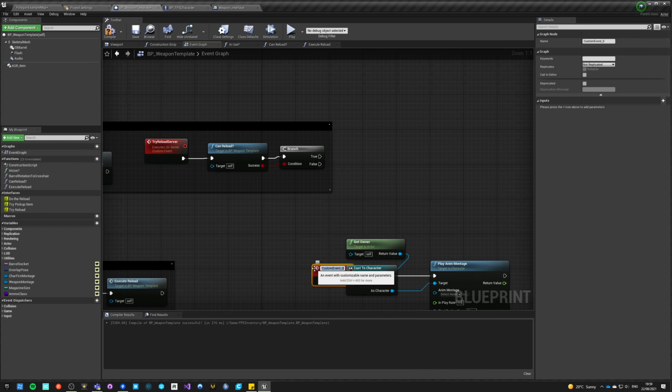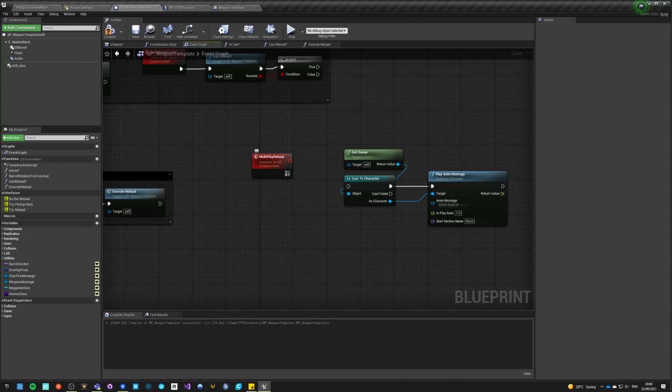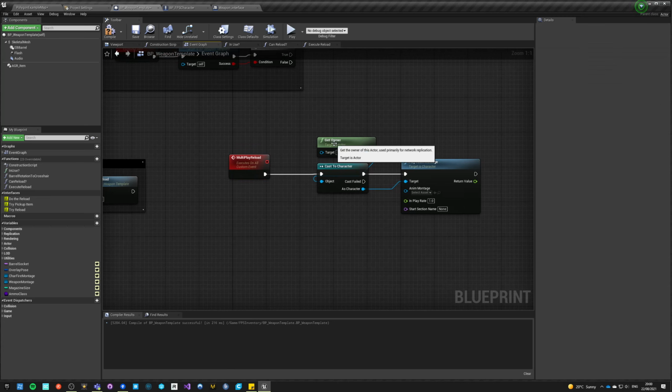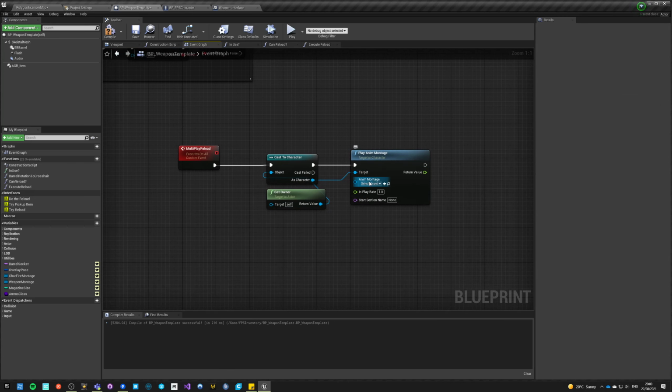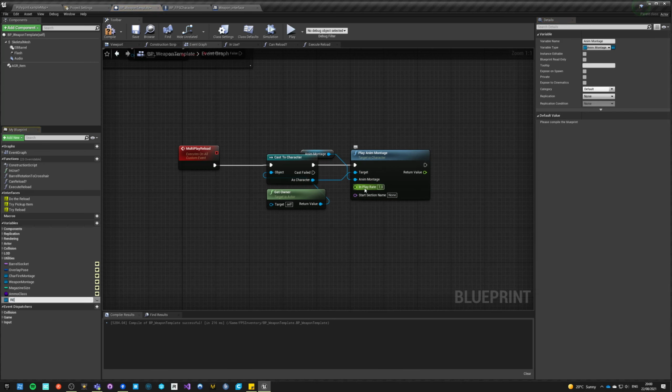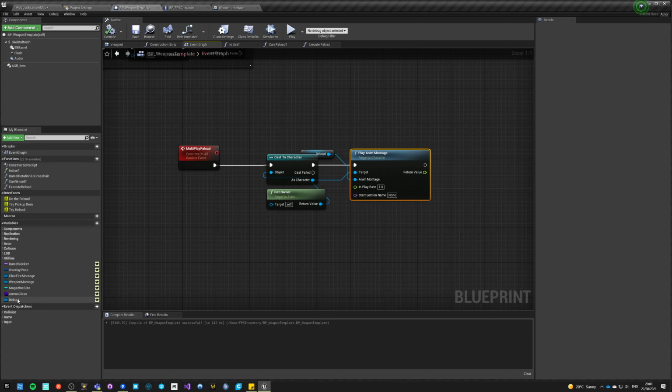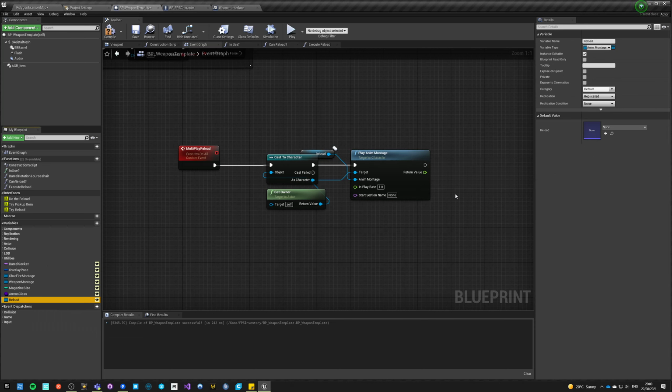Custom event. This will be called multi play reload because it's going to play montage. Multicast reliable. This is an important part to be reliable. So get owner of this actor, play montage, and the montage is reload. And this is not really just cosmetic, so this has to be replicated. I don't like references to objects to be replicated, but in this exception, I think it's for the best.